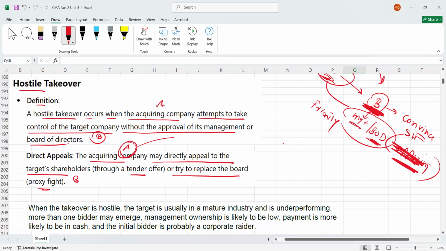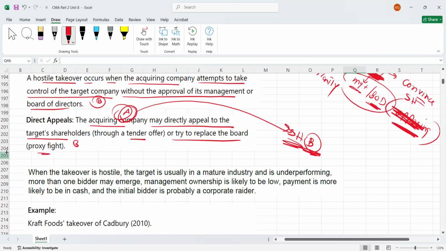I hope it is clear, and please remember this point, it can be tested in your exam. They're saying when the takeover is hostile, you are forcefully trying to buy another business, the target is usually in a mature industry and is underperforming. So it is in a mature industry, but it is underperforming. More than one bidder may emerge, let's assume two or more investors can come.